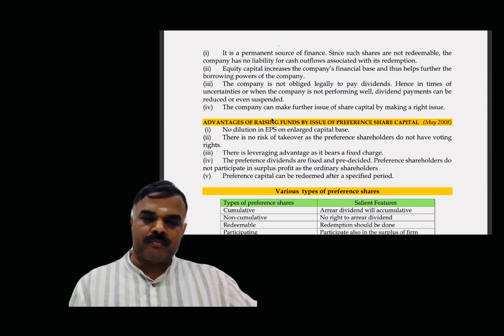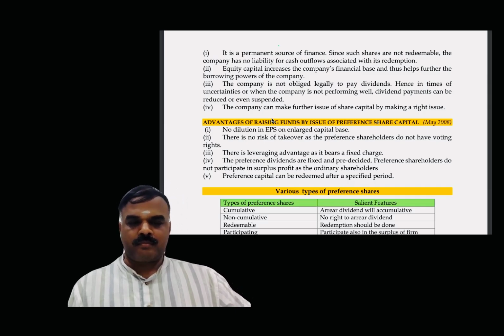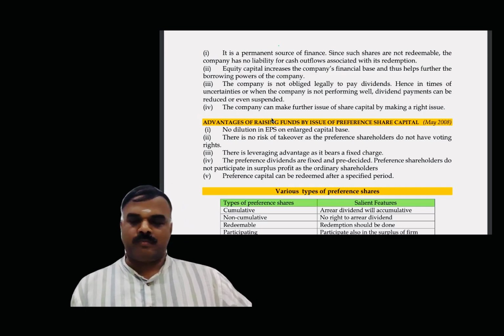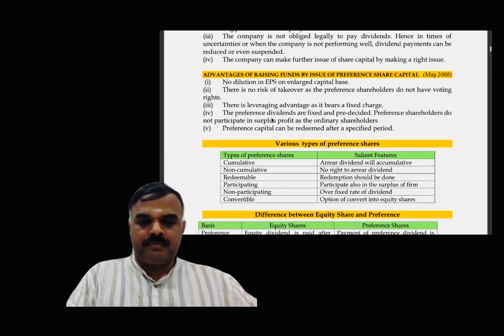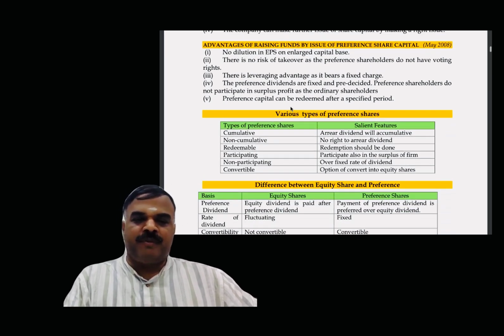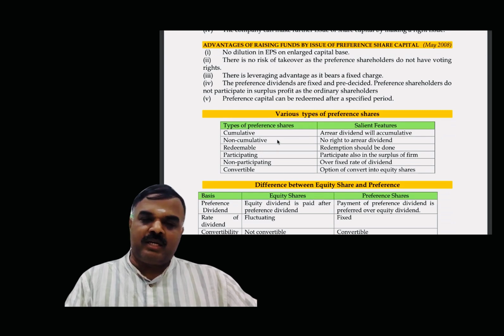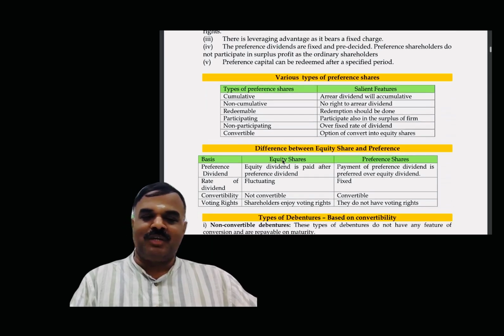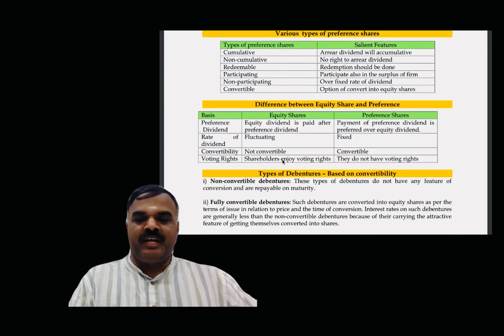Preference shareholders do not participate in surplus profit as ordinary shareholders do. Preference share capital can be redeemed after a specified period. Then various types of preference shares: cumulative, non-cumulative, redeemable, participating, non-participating, and convertible preference shares.